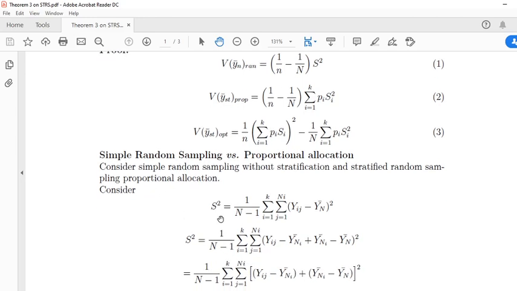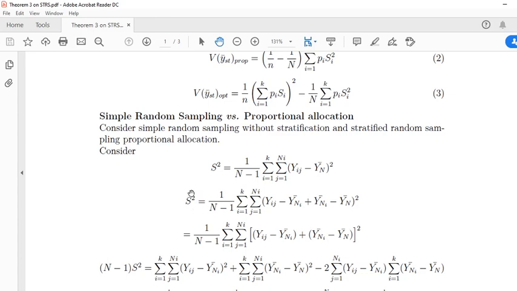This S square is the mean square error of the population. You can write this mean square error by using this formula. This is discussed in the notations and terminology of stratified random sampling technique lecture. Here this is 1 by n minus 1, summation i is equal to 1 to k, the total population is divided into k strata, and in each stratum there are Ni units, j is equal to 1 to Ni. This is yij minus y bar n. This y bar n is the mean of the total population.